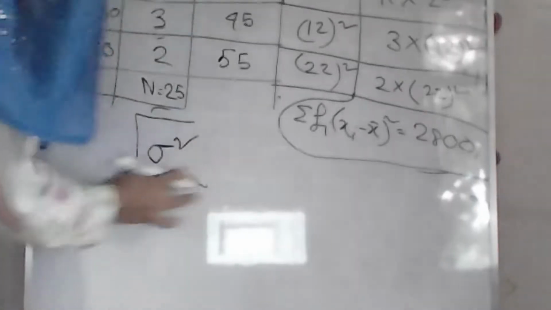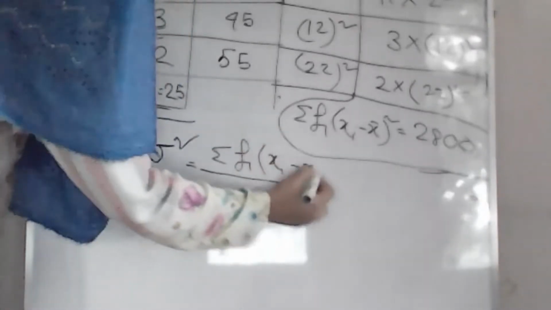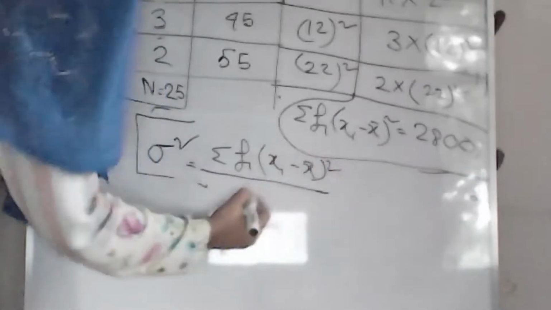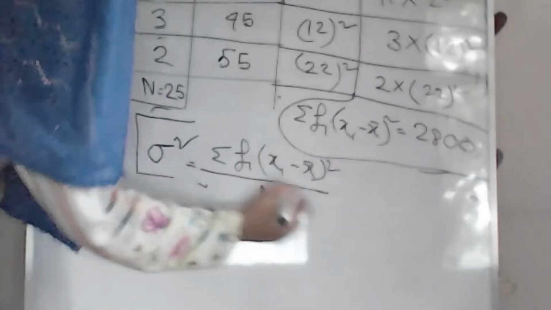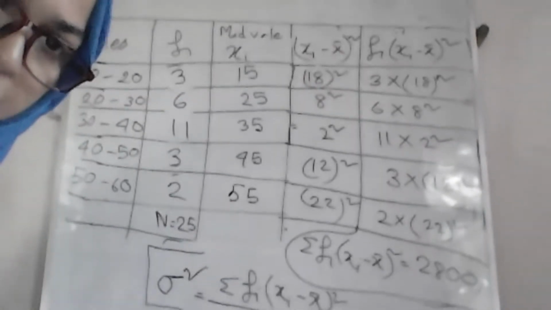So the formula for variance is equal to summation of fi xi minus x bar whole square divided by n, and if we divide this with 25, we're going to get this one. So for the same value, we have calculated the variance, and it's very similar and very easy.